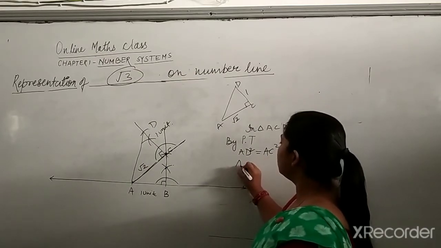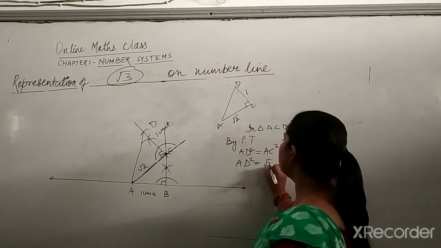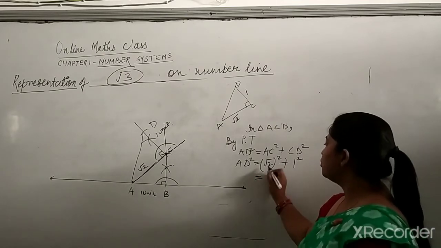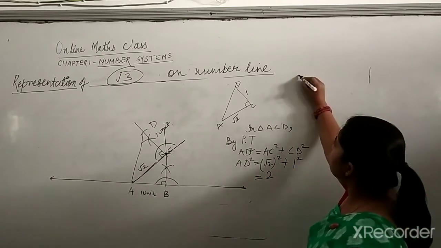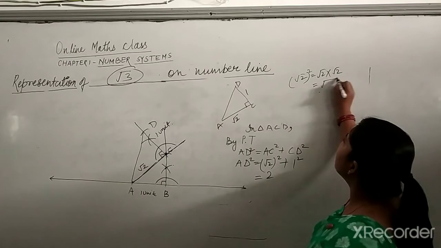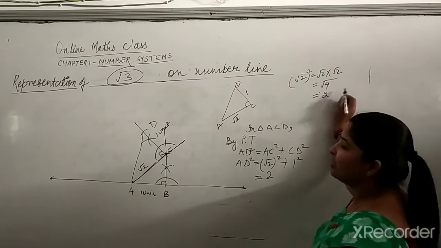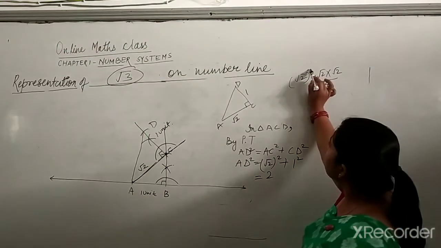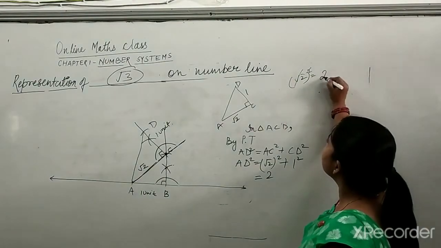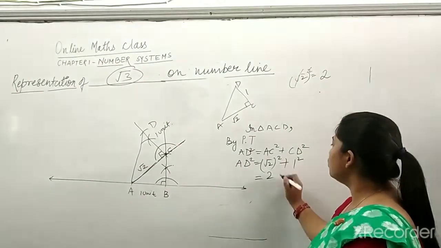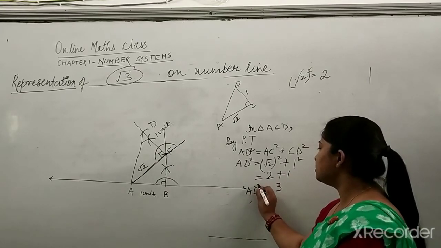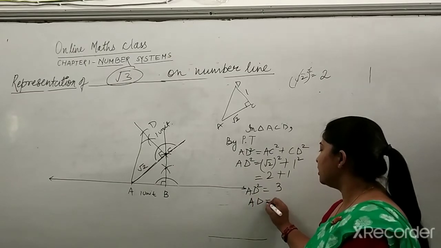So the same thing, I will put the values whatever I am having. Root 2 square plus CD 1 square. So root 2 square is 2. You can calculate also. Root 2 square means root 2 multiplied by root 2, so that will be under root 4 and that is 2. One process is this, and the second process is root and square cancel each other like this, and the value is 2. So 2 plus 1 square, 1. So what are you getting? 2 plus 1 is 3. So AD square is equal to 3 and AD is equal to under root 3.